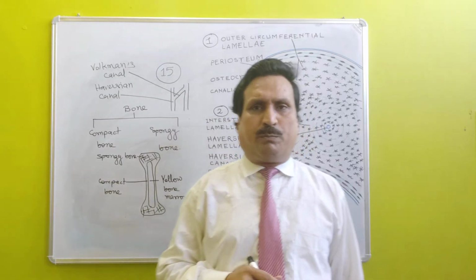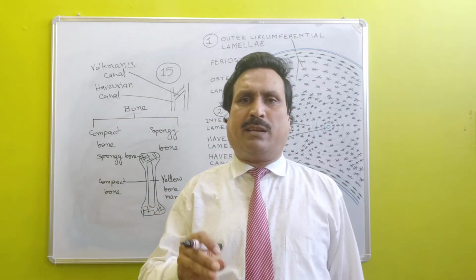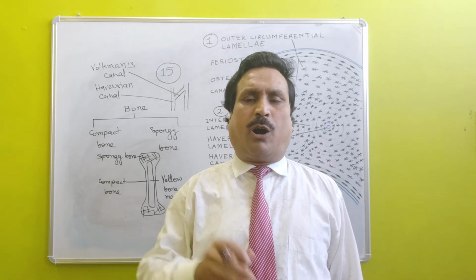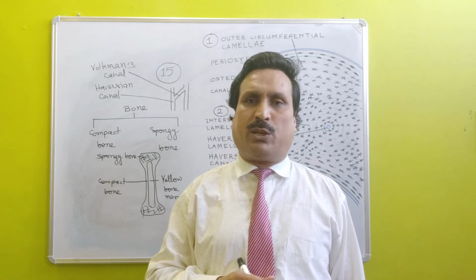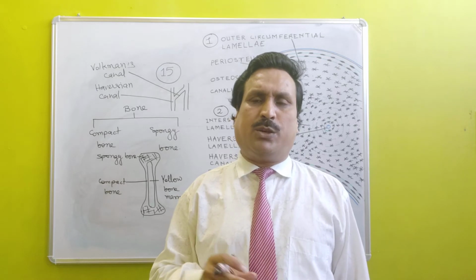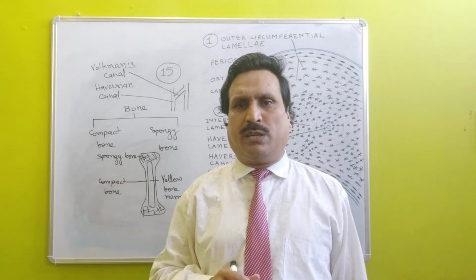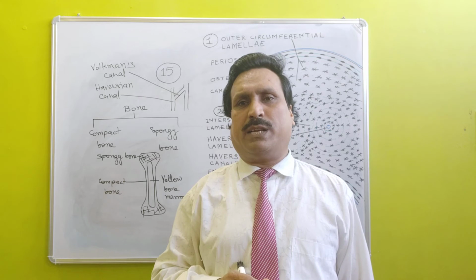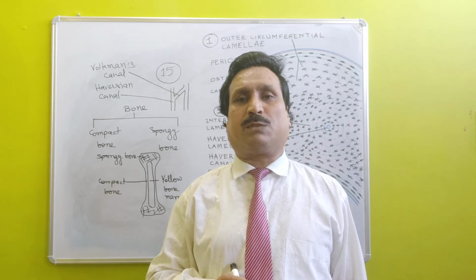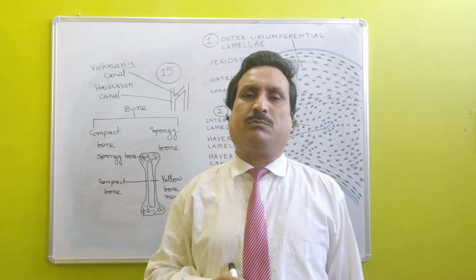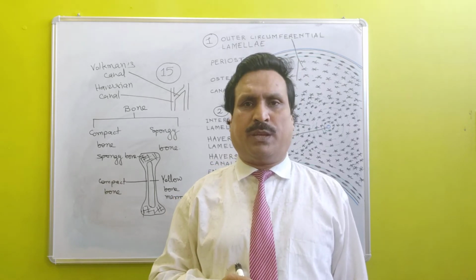In compact bone, inside is a hollow cavity in which yellow bone marrow is present, whereas in spongy bone, red bone marrow is present, and red bone marrow is responsible for formation of blood corpuscles.